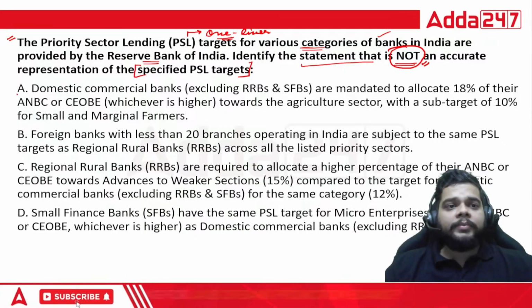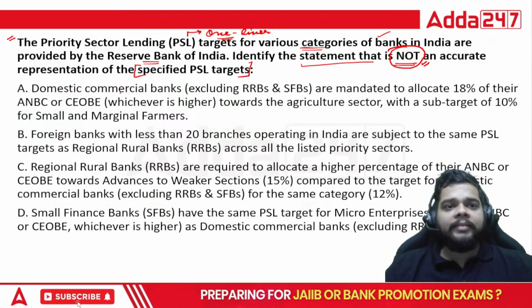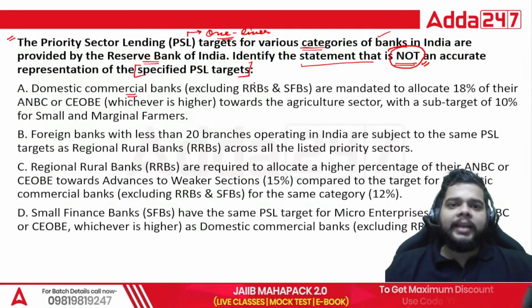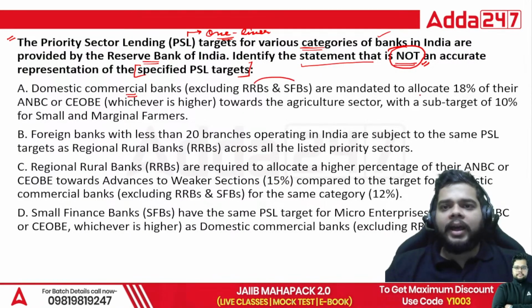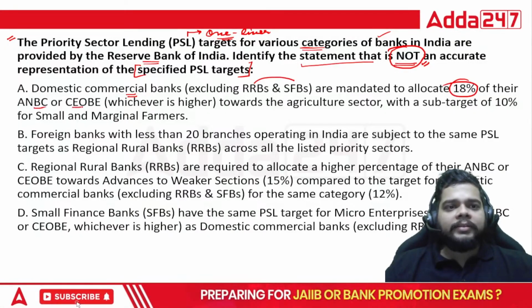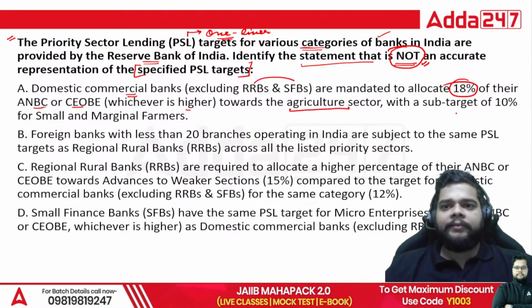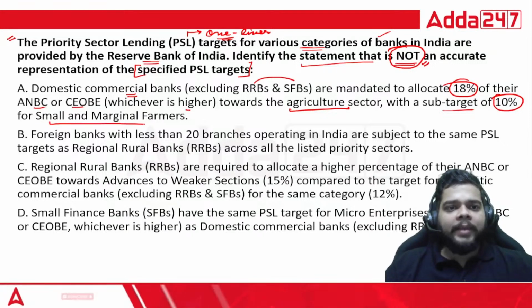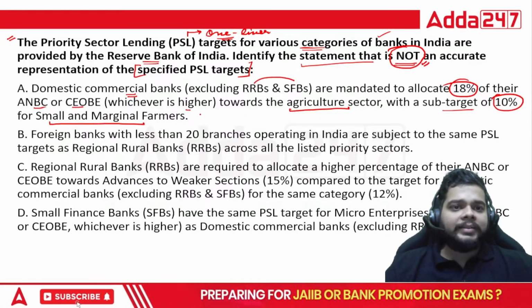So PSL norms, the first statement says domestic commercial banks, excluding the RRBs and SFBs, are mandated to allocate 18% of their ANBC or CoB, whichever is higher, towards the agriculture sector, with a sub-target of 10% for SMFs, that is small and marginal farmers.